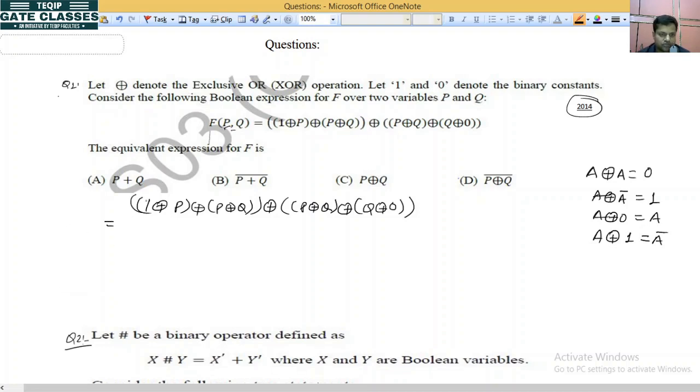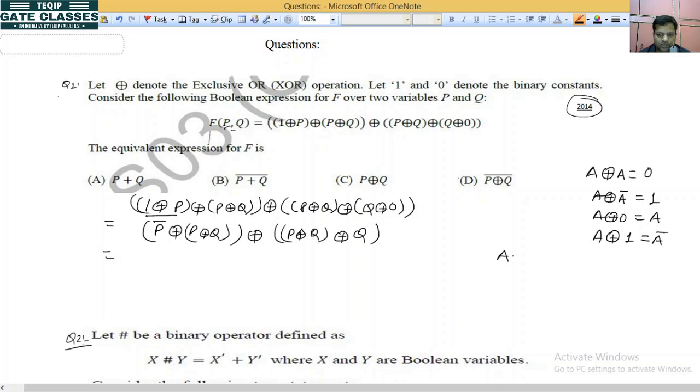So this is 1, and at 1 it behaves as an inverter, so it will be P bar XOR P XOR Q XOR, here 0 and Q, so it will be Q only because it acts as a buffer.